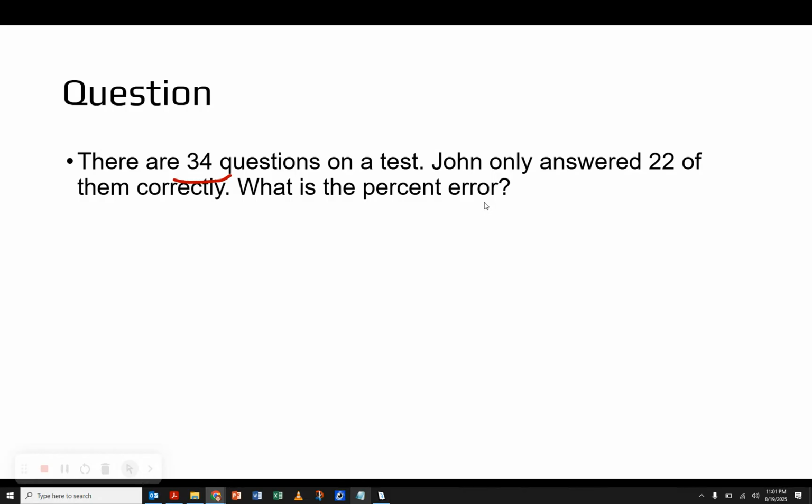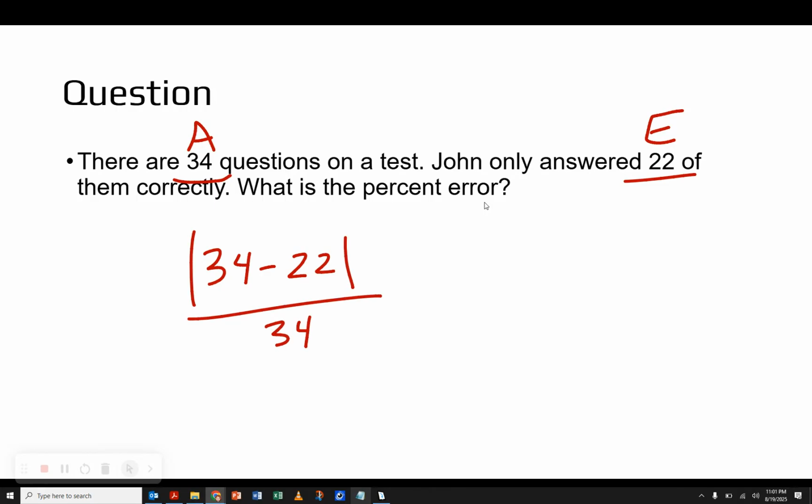What's his percent error? So the 34 questions on the test is what he should have or could have gotten right, which means that's our accepted value. And his experimental attempt at answering questions on the test resulted in 22 of them getting answered correctly. Well, that doesn't seem too shabby. Let's see what this turns out to be. If we plug that in, we've got our accepted minus our experimental, and absolute values, of course, all over our accepted and times 100. I'm just labeling my numbers and then plugging them in where they belong in our equation.